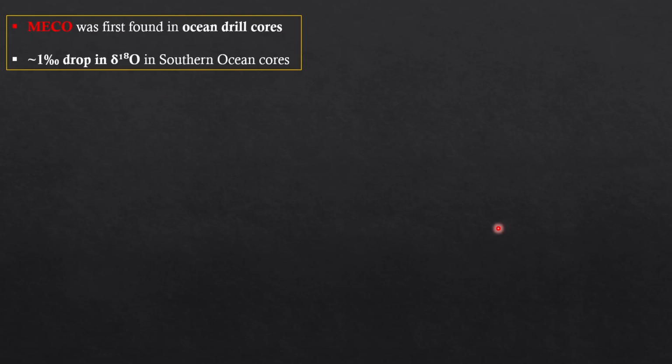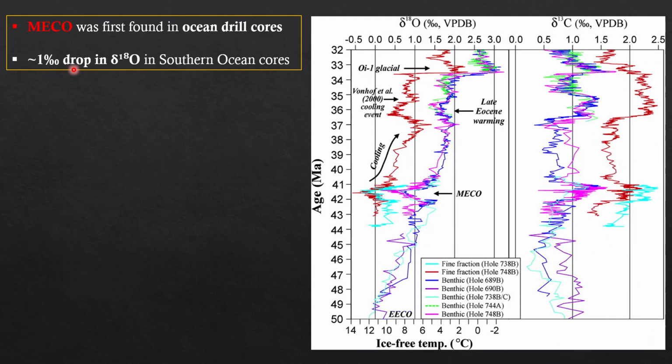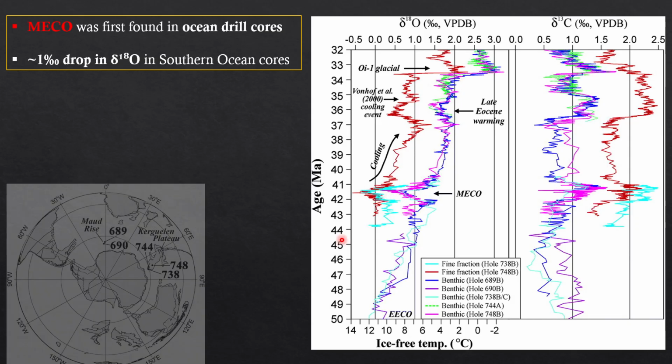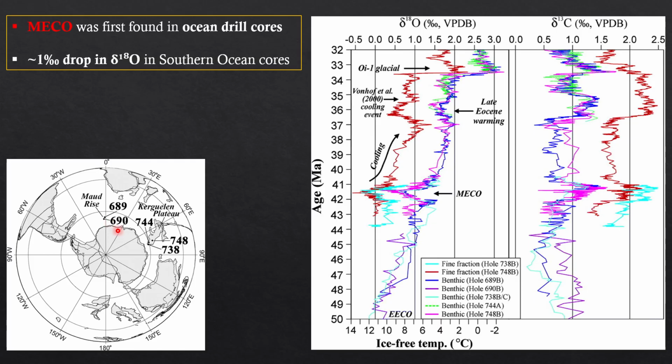MECO was first found in oceanic drill cores in, I think, 2003, in which they saw a 1% decrease in oxygen isotope, the same as I discussed previously. Here is the location where they studied 3 to 4 drill cores, and they saw this oxygen isotope excursion.